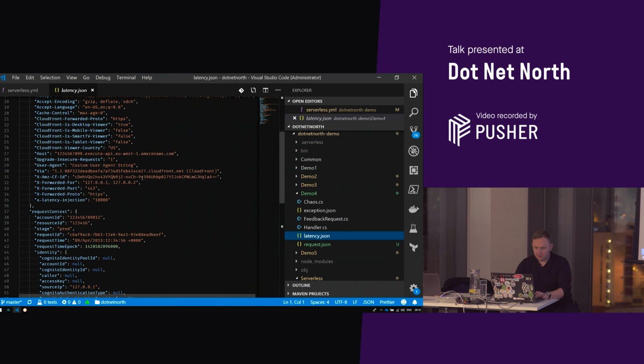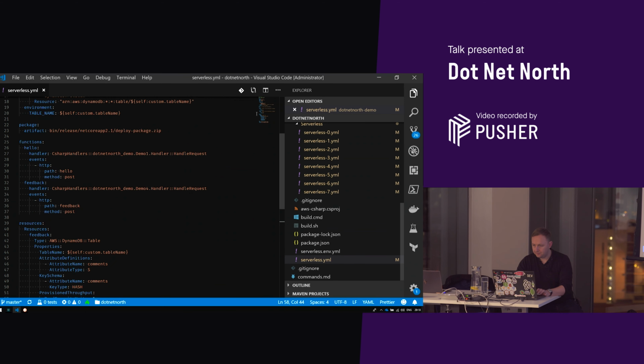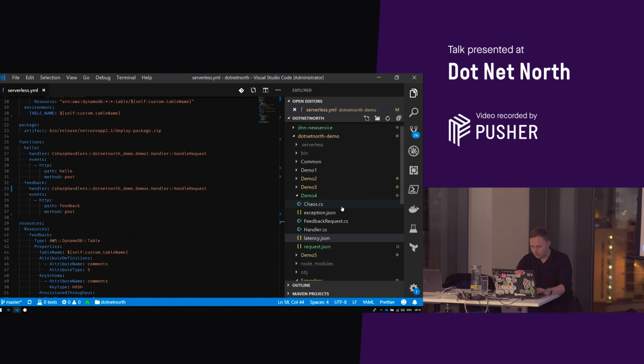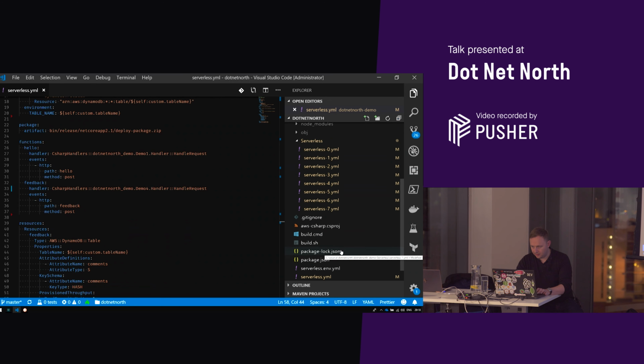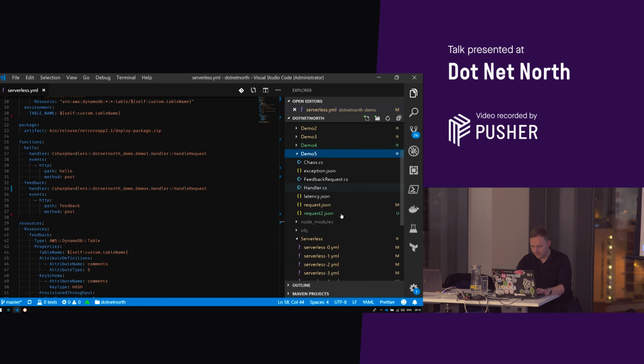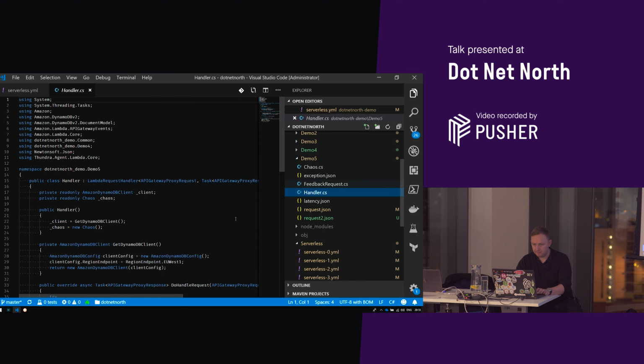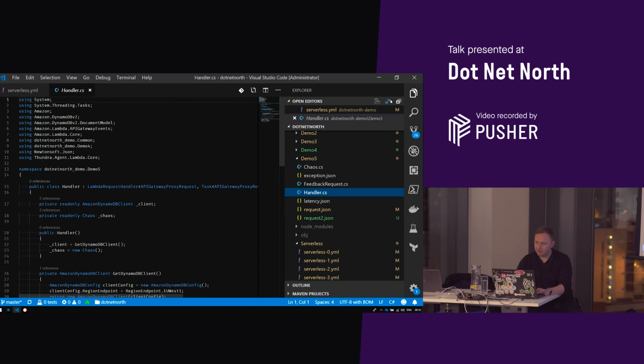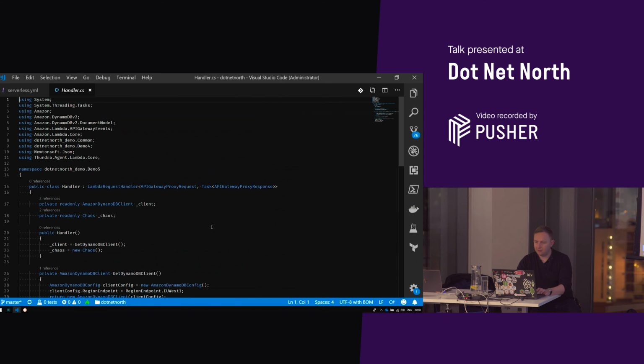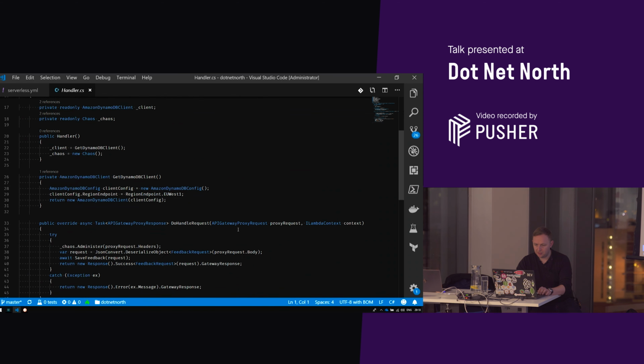To support Thundra, there are a couple of things that we need to do. So, demo 5. If I go back into the handler here, the first thing is that we have to inherit from this class on the request handler. We specify proxy request and proxy response. And we just have to be a bit opinionated around the handler method itself now.